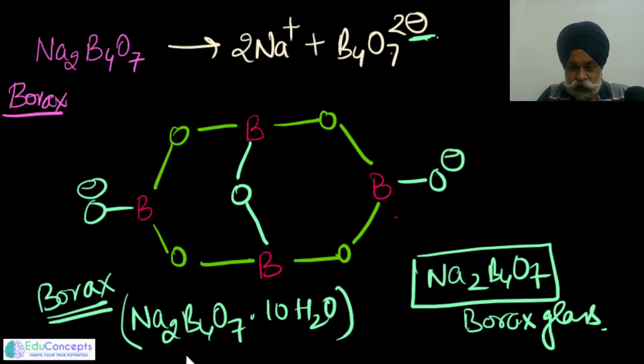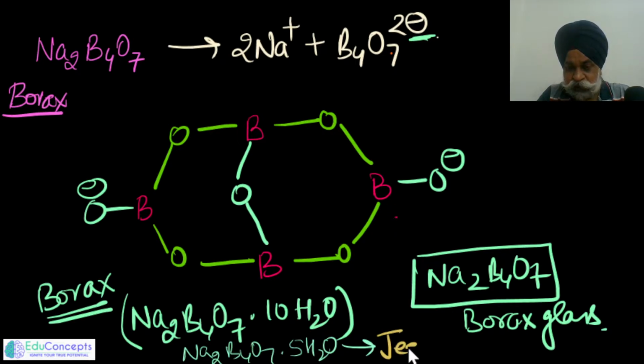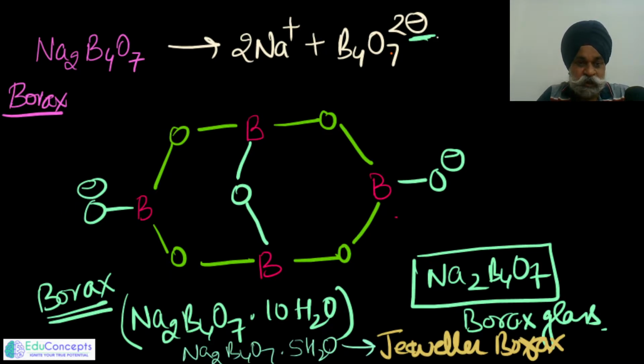If the moles of water of hydration in this is 5, then the popular name given to this compound is jeweler's borax. This crystal, on falling light, actually lights up, so it looks just like a jeweler's box. So this is a common name.